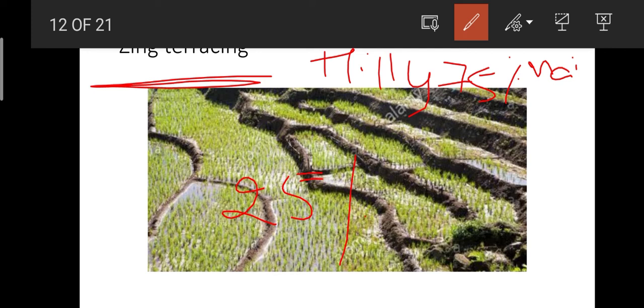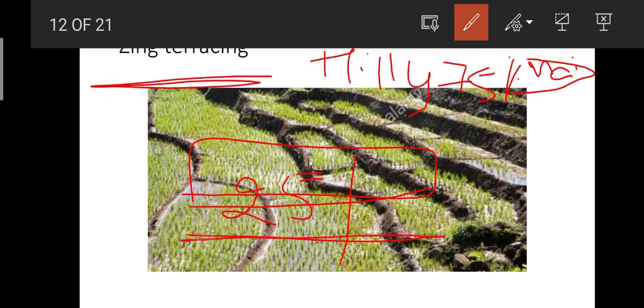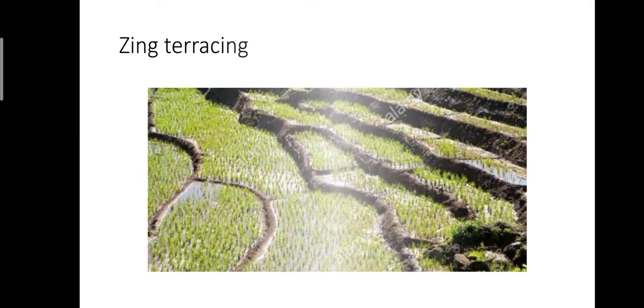Okay, here if you observe, in the upper areas they will be growing maize, and coming to lower areas where the water will be collected, here they will be growing rice. Okay, this is known as zinc terracing. This is mainly practiced in hilly areas. I think you also understood this.